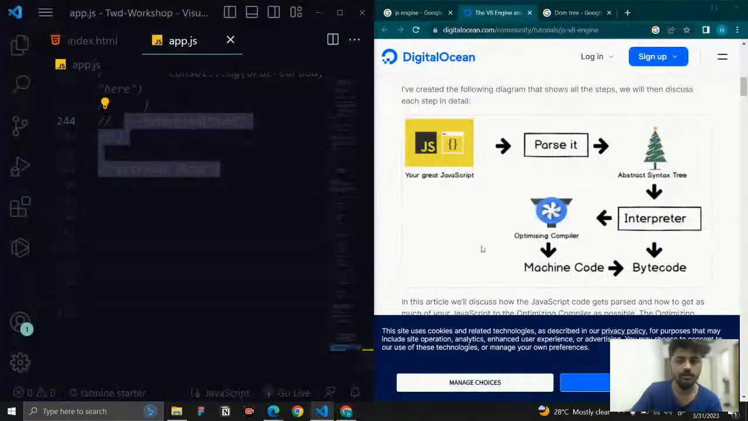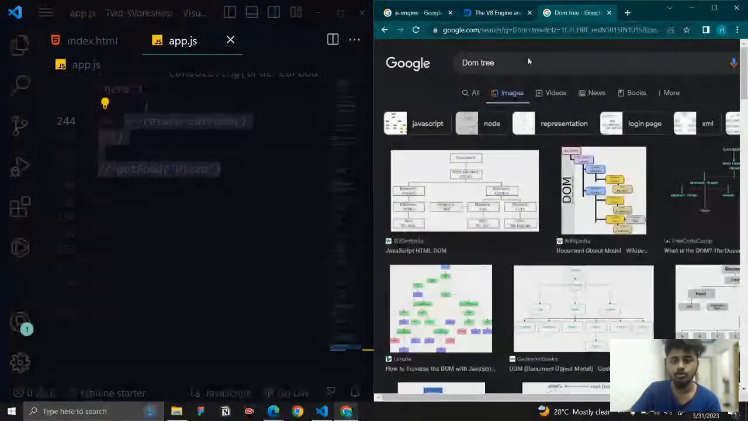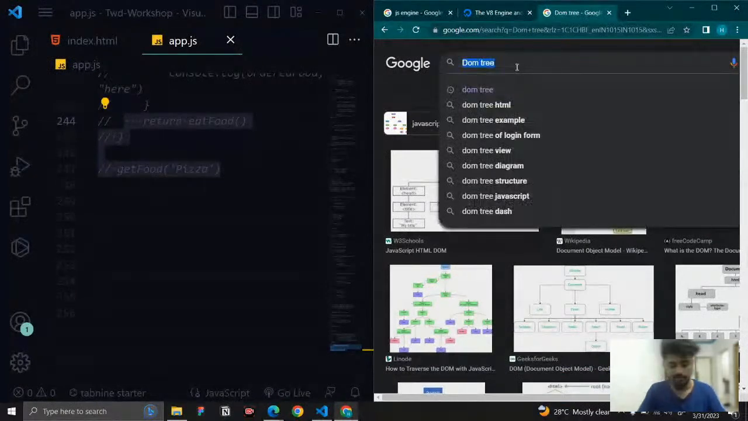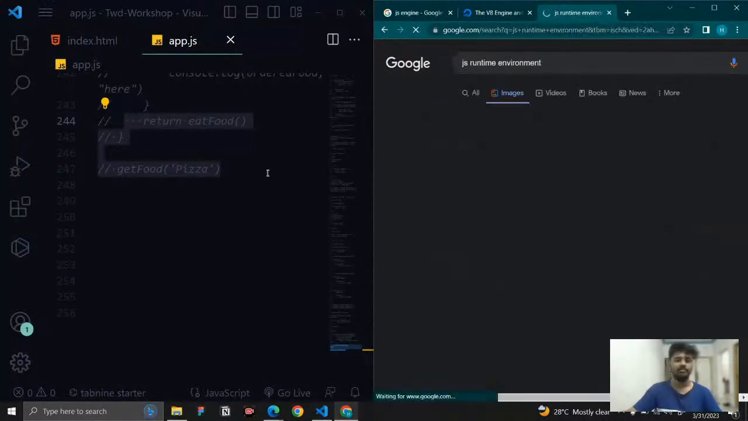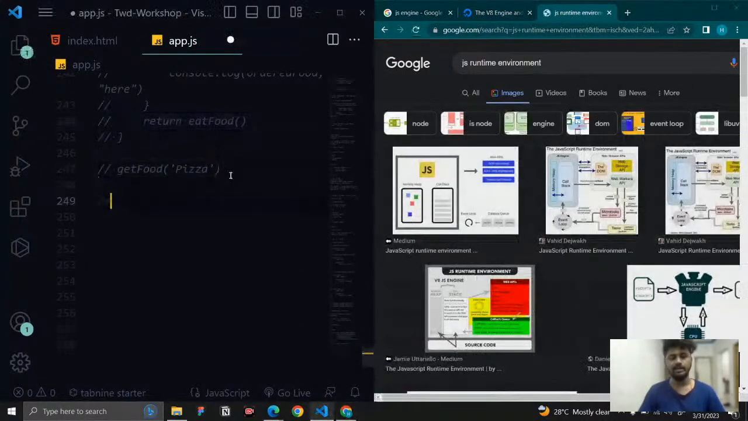Okay, so that's the JavaScript engine. Now let us go to what the JavaScript runtime environment is. What is meant by the JavaScript runtime environment? We have discussed that by default JavaScript is interpreted, but technically JavaScript works with compilers too, which is just-in-time compilation.